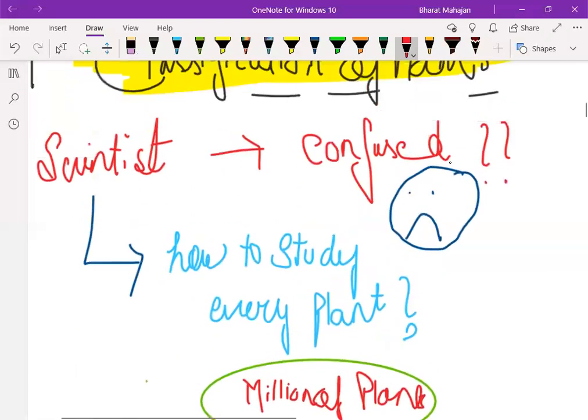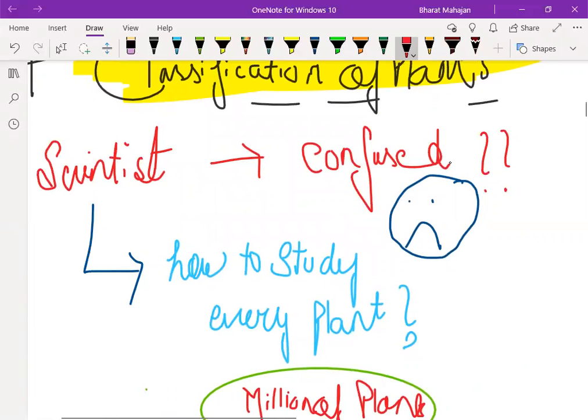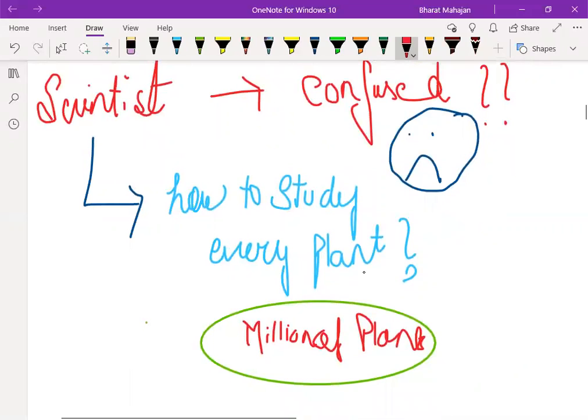When the study of plants began, the scientists were confused. They were wondering how they were going to study each and every plant present on this earth.